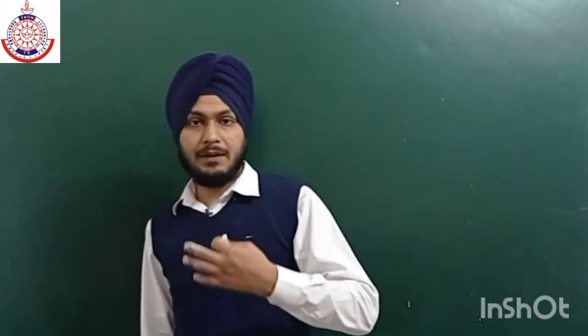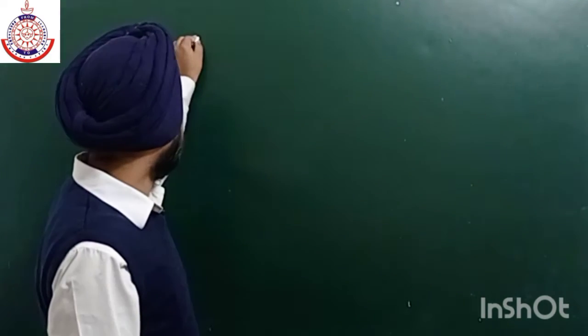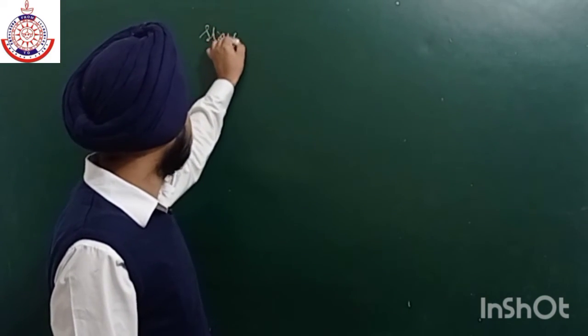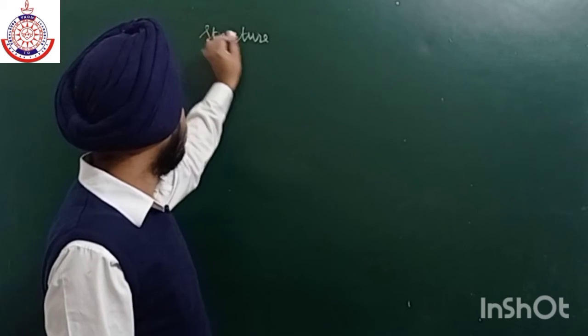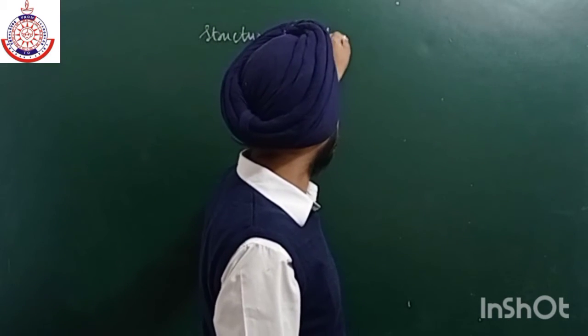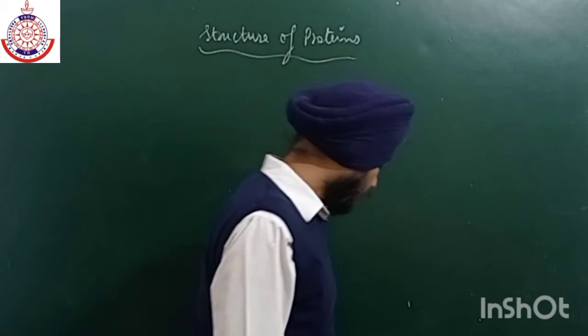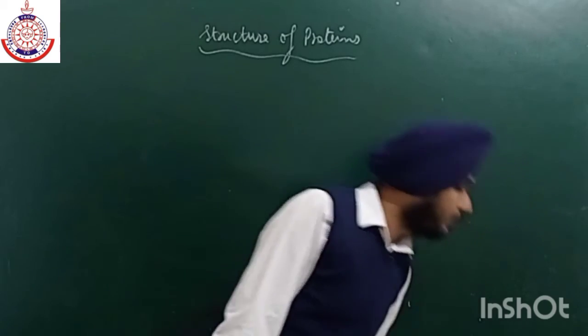As we move from primary to quaternary, complexity increases, because we are moving from less complex to more complex structures. And there is a total theoretical portion.